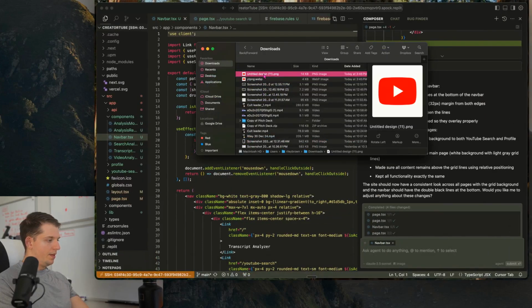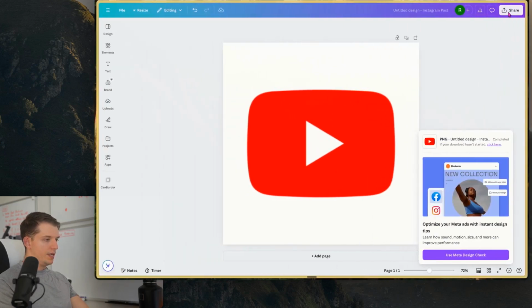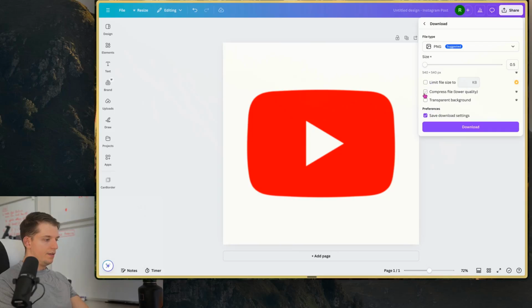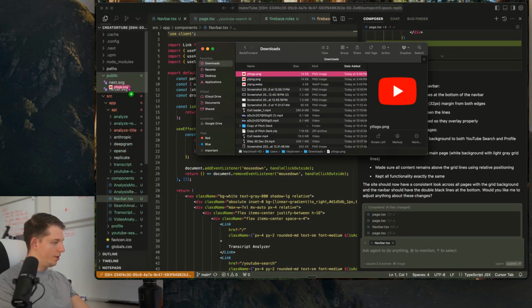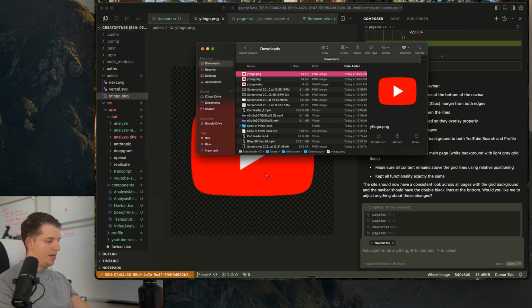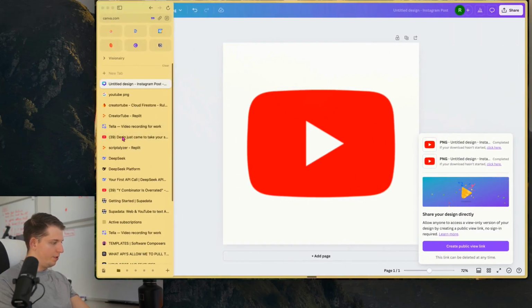What we can do is we're gonna change this to PNG. We're gonna drag this into the public folder, and I'm just going to, we didn't do no background, damn it. File, transparent background. Okay, so we got it with a transparent background, YT logo. Let's go like that. We'll drag that bad boy in there. And now let's go check on the site first before we make the next change.